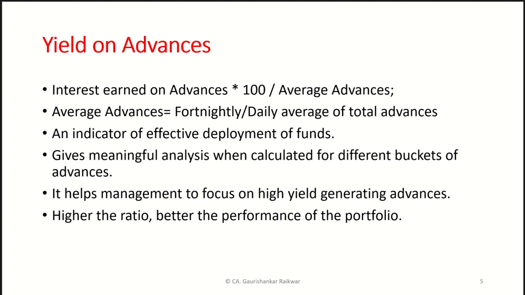The formula is interest earned on advances multiplied by 100 divided by the average advances. Interest earned is basically the total amount of interest which the bank has earned on the loans and advances. It also includes the interest on investment. The average advances is equal to the fortnightly or daily average of total advances. It is an indicator of effective deployment of funds.